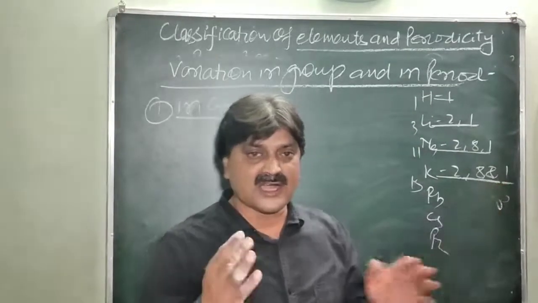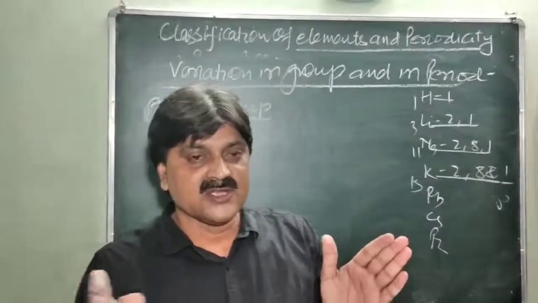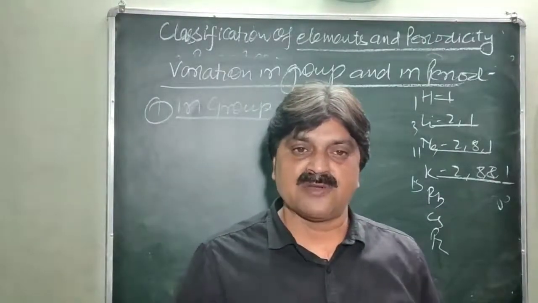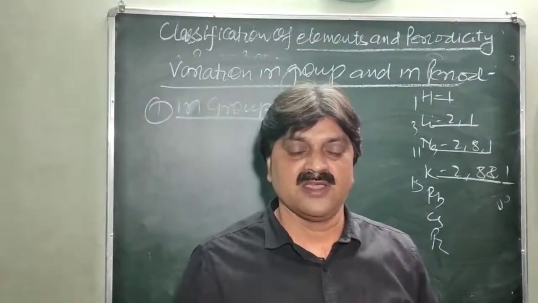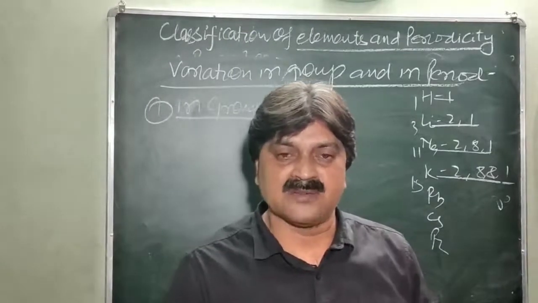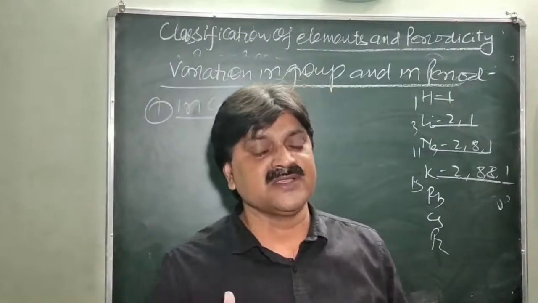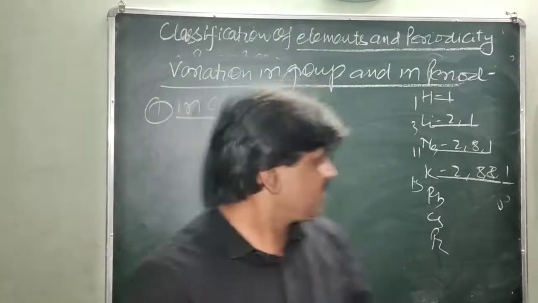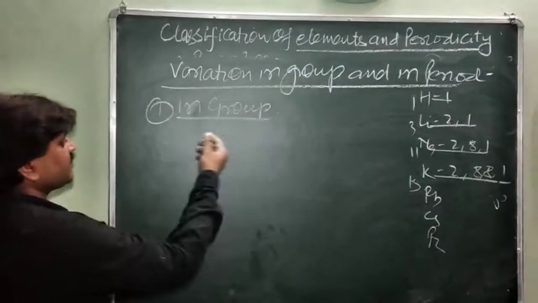It means the electron goes away from the nucleus, the distance increases and the force of attraction decreases. So less energy is required to pull the electron. It means when coming from top to bottom, the ionization enthalpy decreases. Why? Because the size of the atom increases.